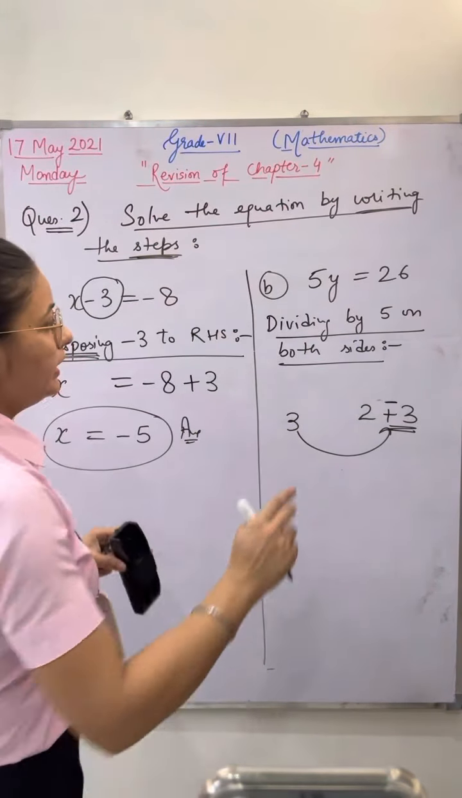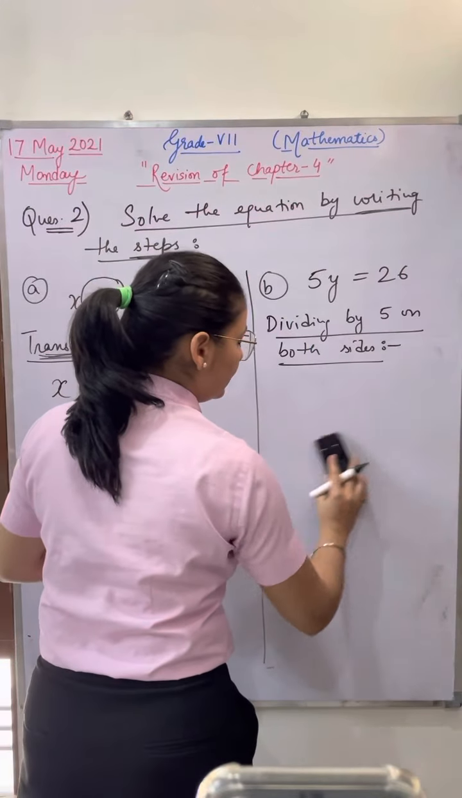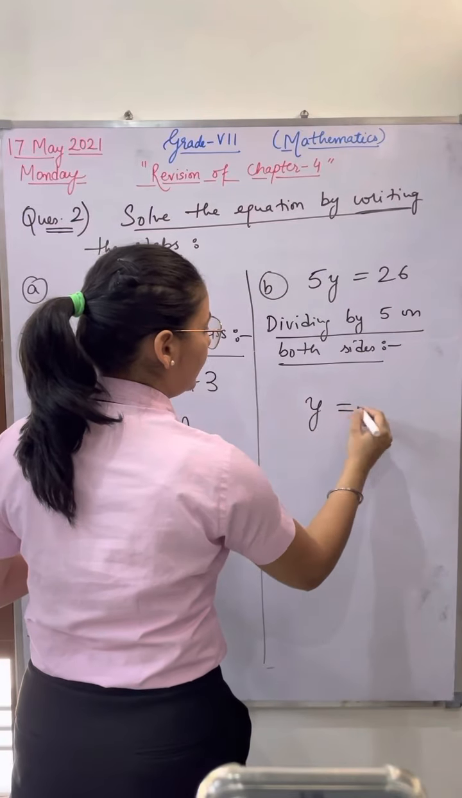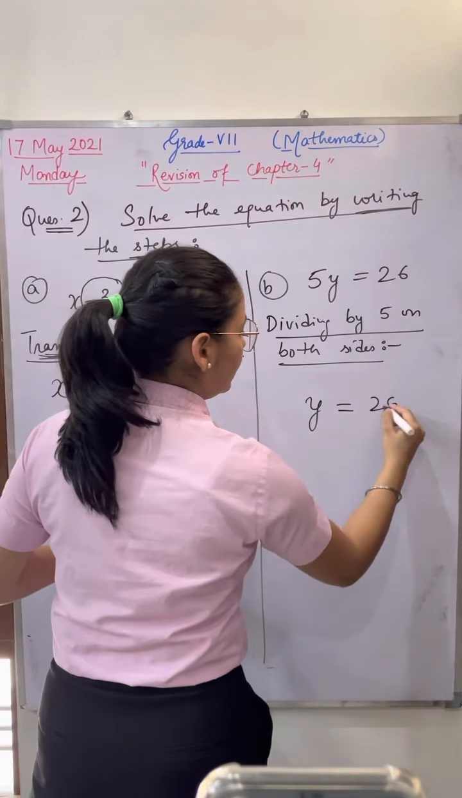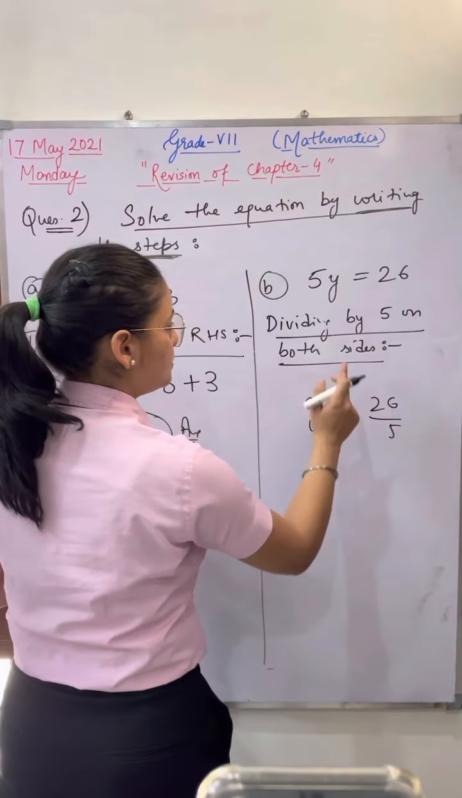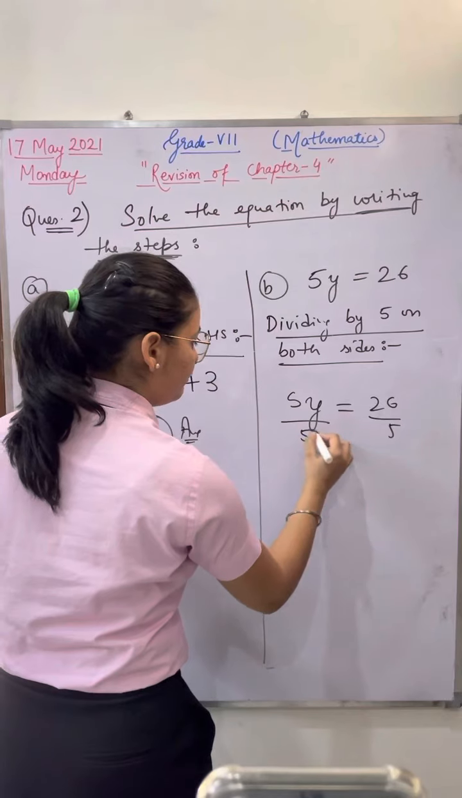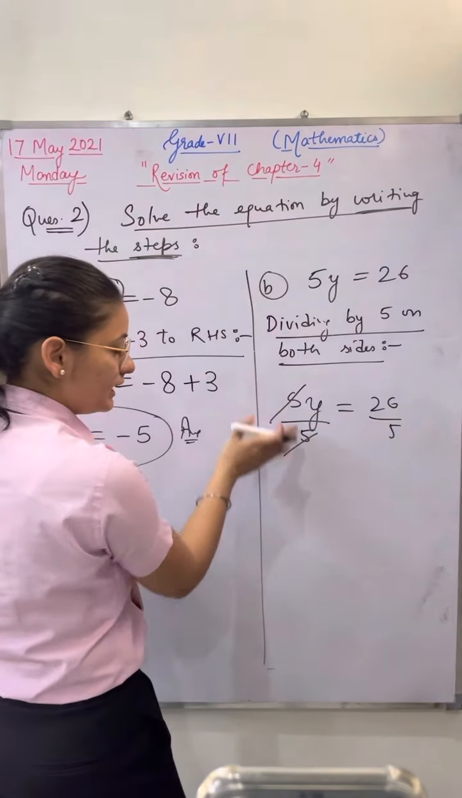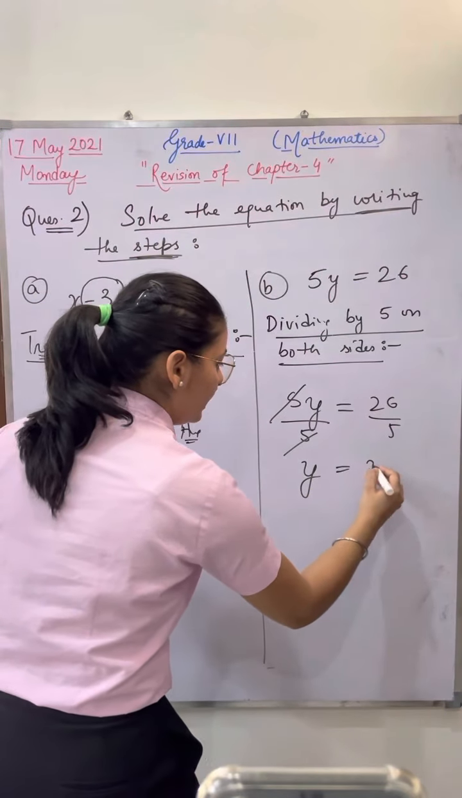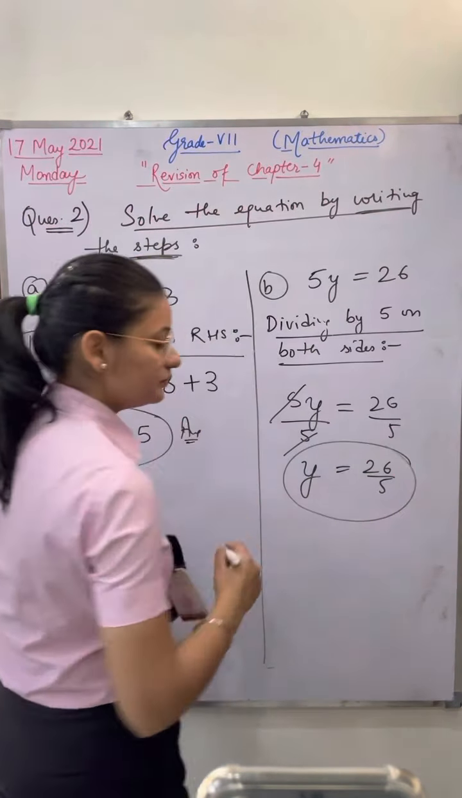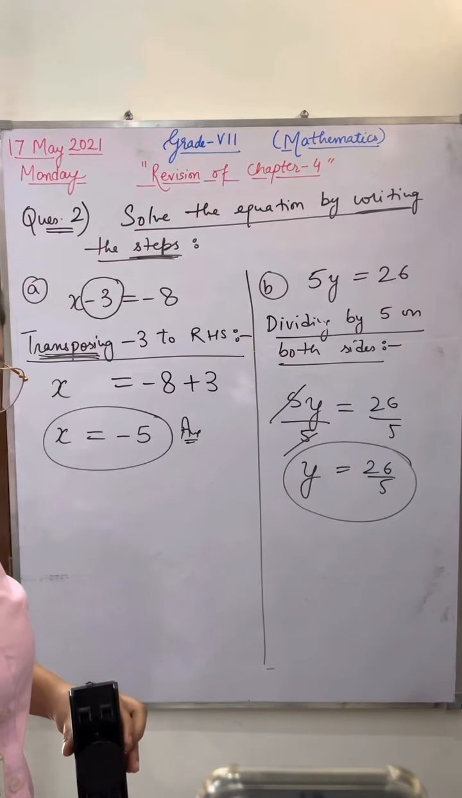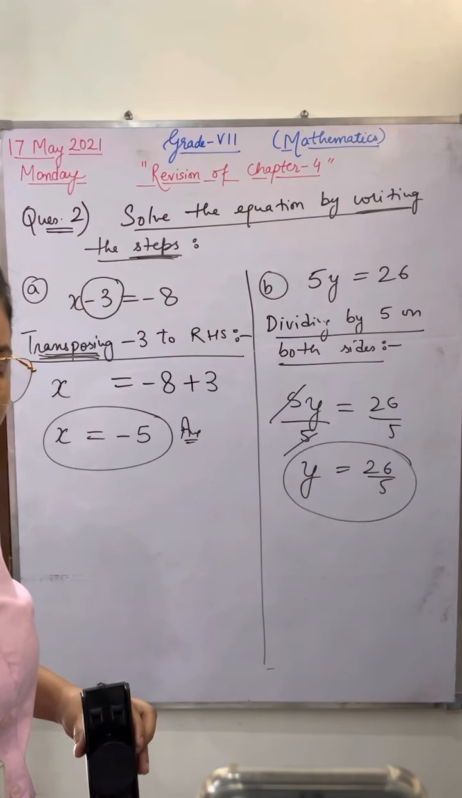Some students are directly shifting this. They are writing this step absolutely right, but how are they doing it? They are shifting 5 here. No, the method is dividing both sides by 5. So divide both sides by 5. Also show that you have cancelled 5 and 5. Now only y is left, and here 26 by 5 is left. Everyone got it? Okay. Please mute yourself.